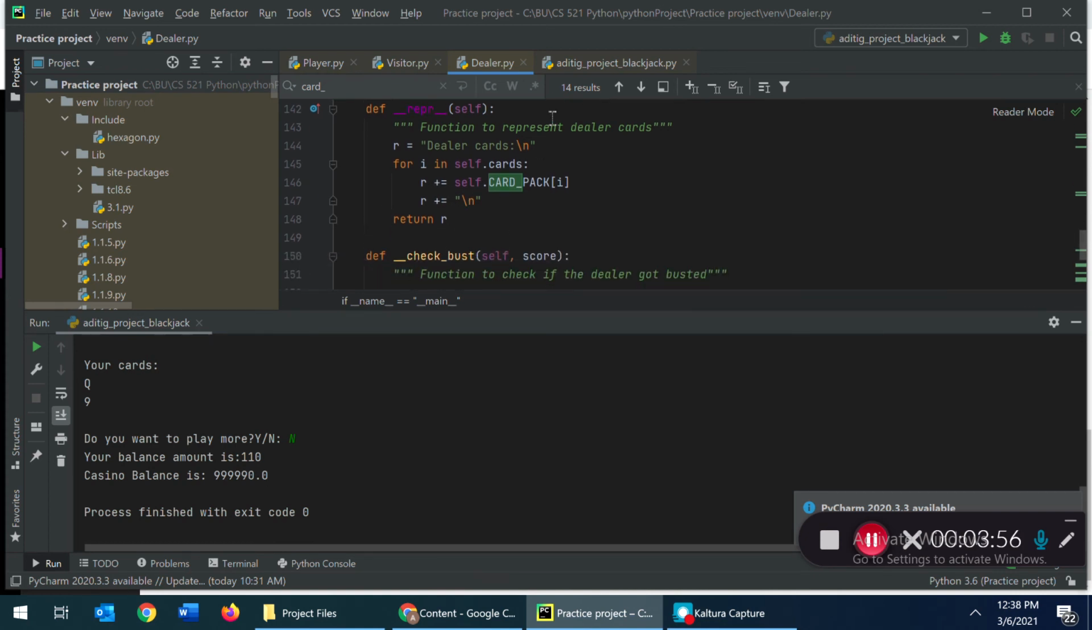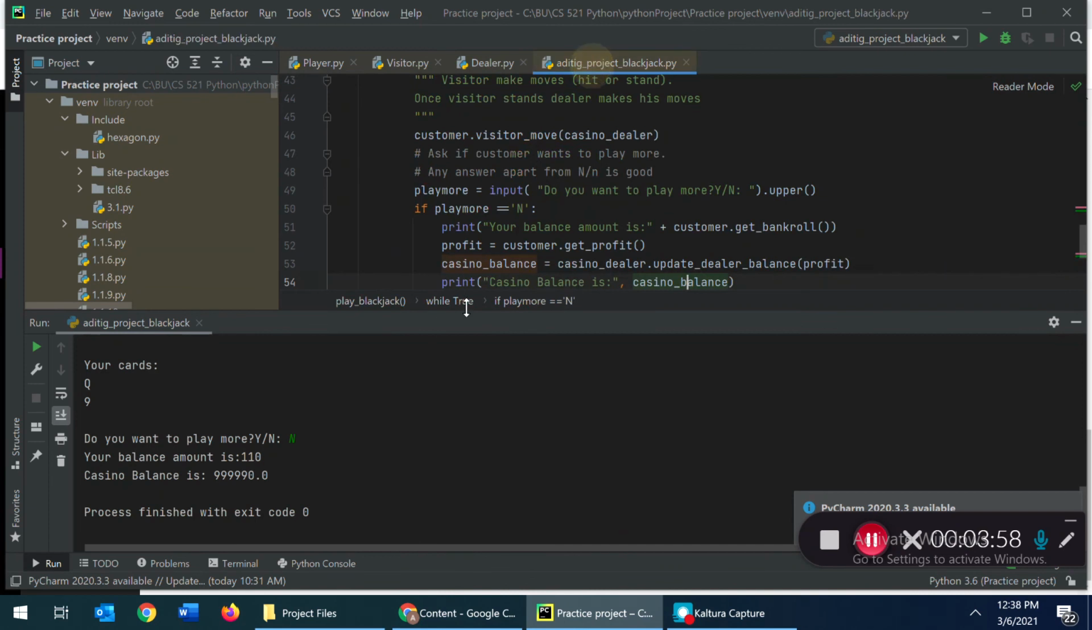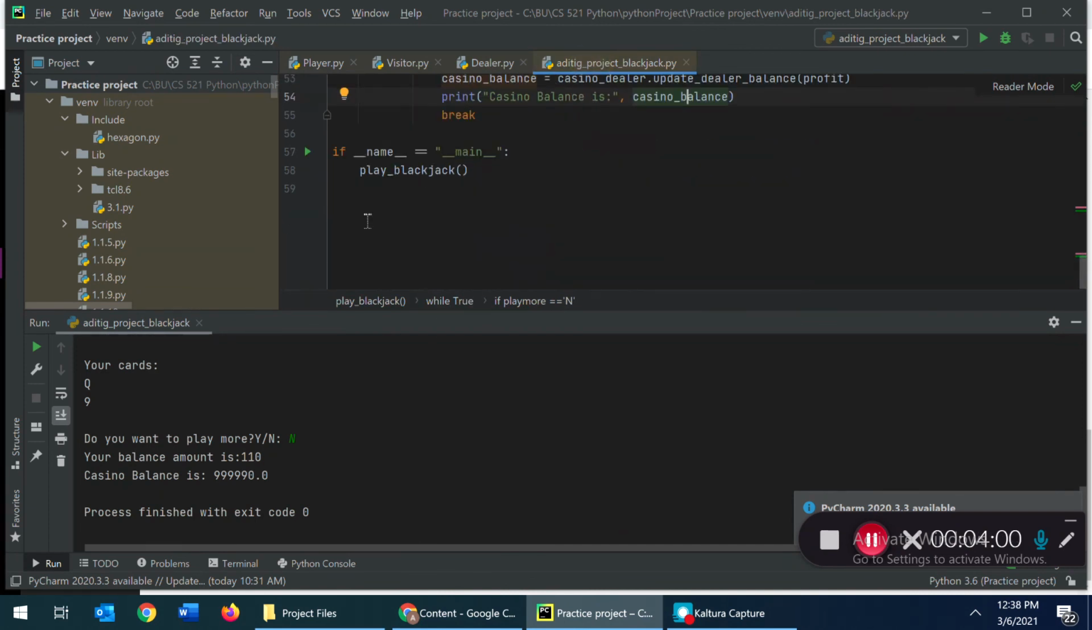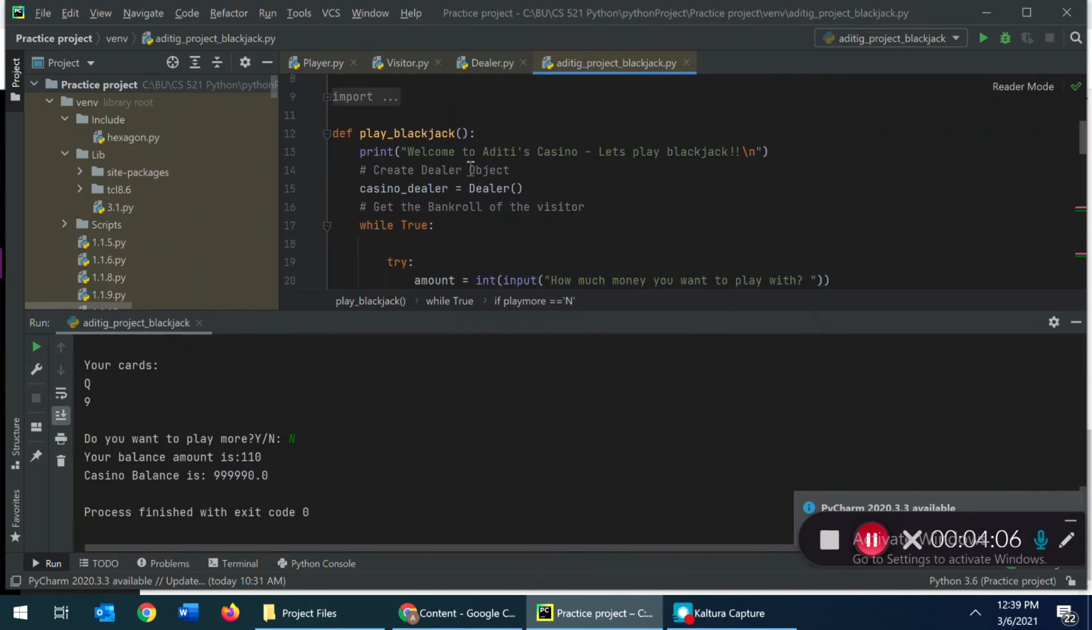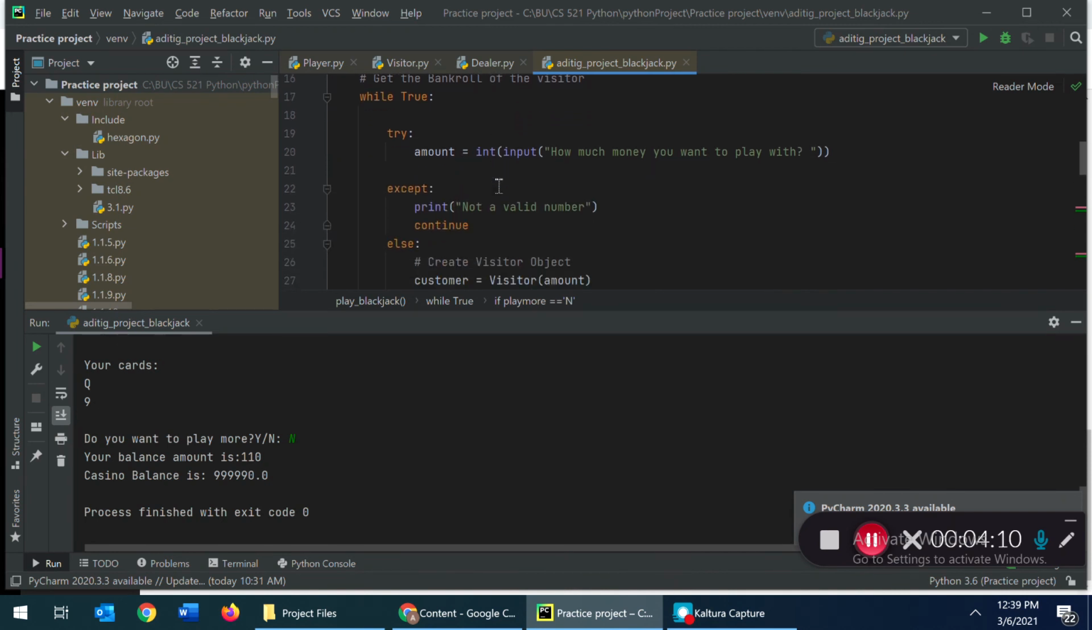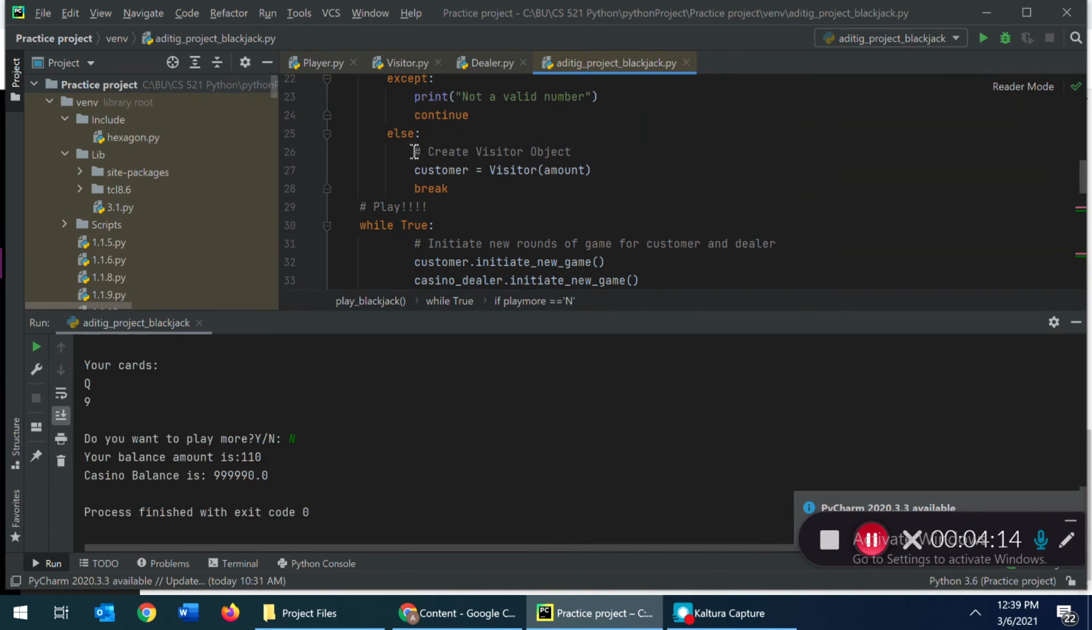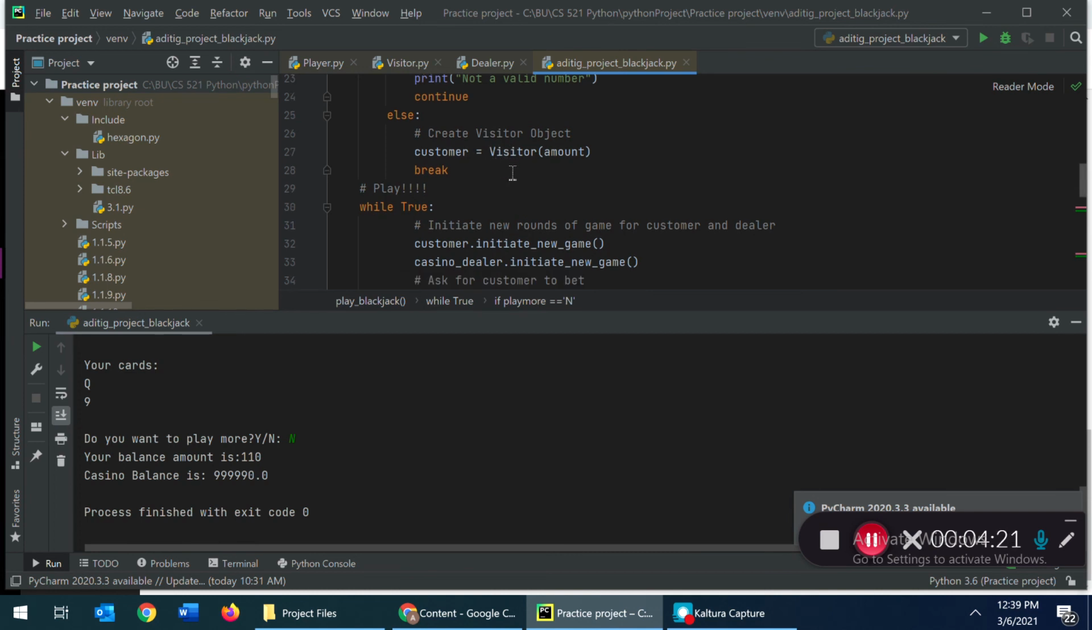To understand the flow of code, we go to the Aditi G project Blackjack file. Here in main, I call play Blackjack. In play Blackjack, we first give a welcome message and then create an object of the dealer class. The user inputs the bankroll to play with. We have implemented try except here to handle invalid inputs. Once it has a valid bankroll, it creates a visitor object using it.